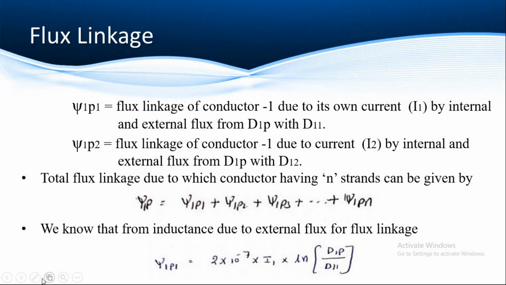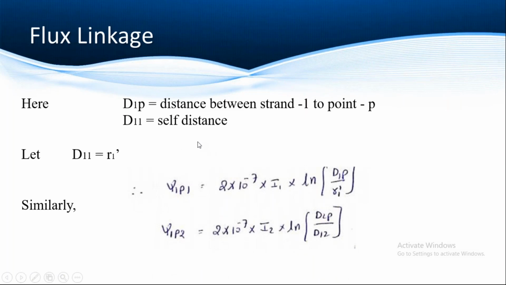So we'll see how we get the remaining parameters. Finally we obtain the two equations, psi1 P1 and psi1 P2. Here d1P is the distance between strand 1 and point P. I already said that the numerator is given by the GMD and the denominator is given by the GMR. GMR is nothing but a geometric mean distance.